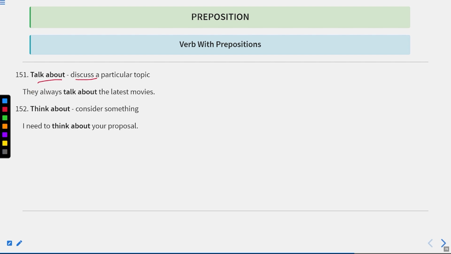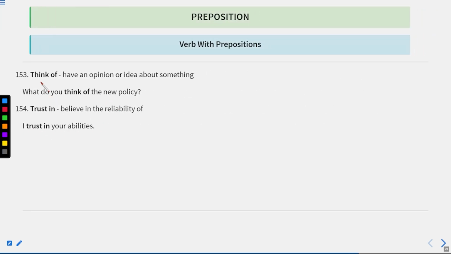Talk about, discuss a particular topic. They always talk about the latest movies. Think about, consider something. I need to think about your proposal. Now let us move to the next one. Think of, have an opinion or idea about something. What do you think of the new policy?